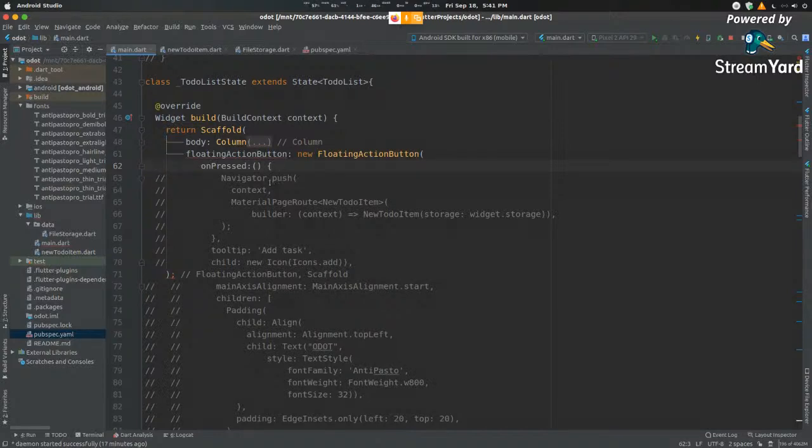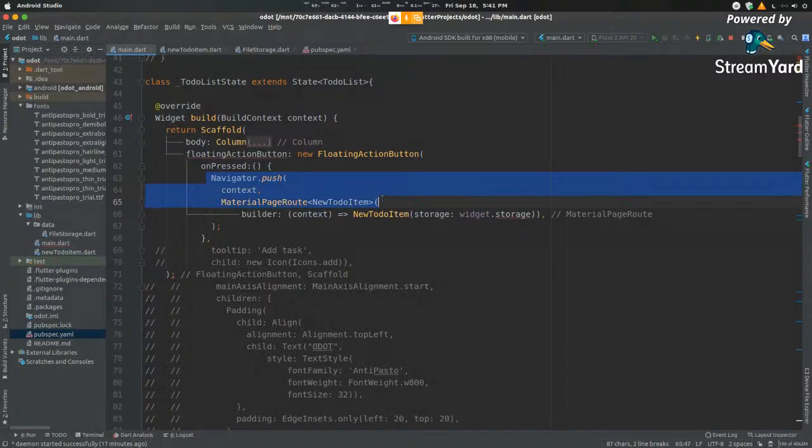So now let's go step by step. In our action button, we need to detect presses. For that, we have a simple on press. This is equivalent to your on click function in Android. So whenever we press the button, we want it to create a new screen that allows us to add in new items. That is what we are doing over here. Inside here, this part, I'll explain it very soon. But first, let's head into the main part of it, which is this segment here.